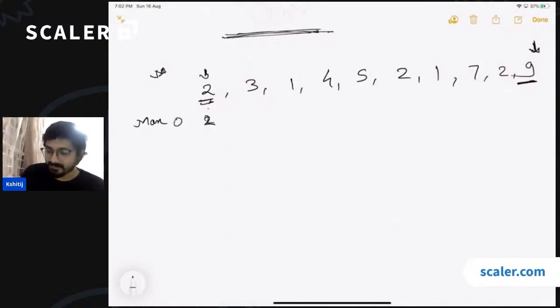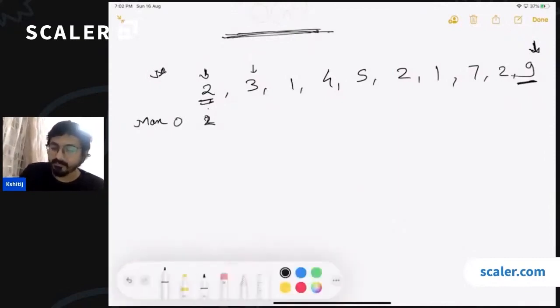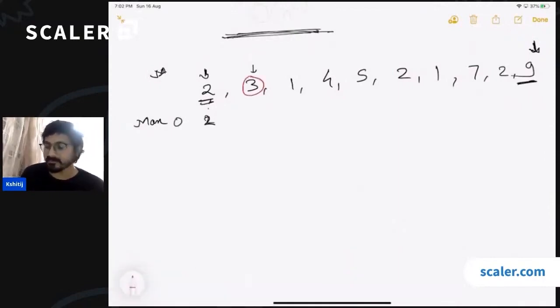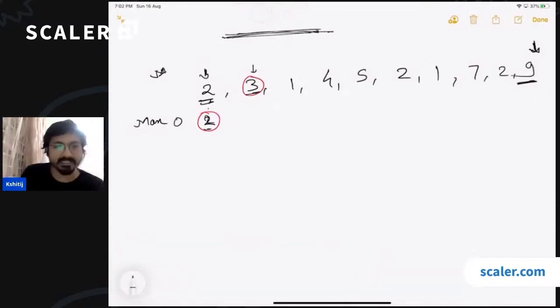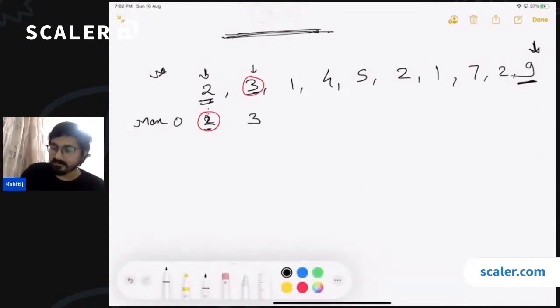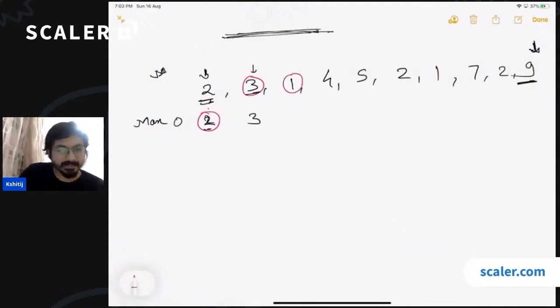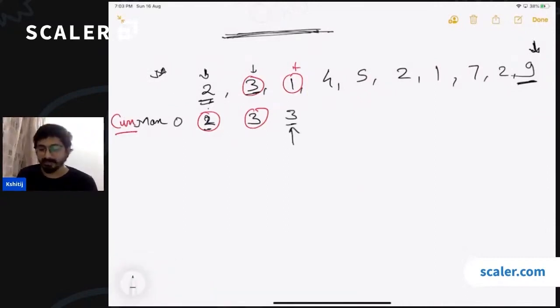Then when we reach here at 3, we compare this value with the current maximum, right? This is how we calculate the maximum of an array, correct? So we compare the current value of the array with the current maximum. So 3 becomes the maximum. Then we compare this 1 with the current max. Again, 3 remains the maximum, so we'll fill 3 here. So this means that till this point, 3 has got the maximum height, right?